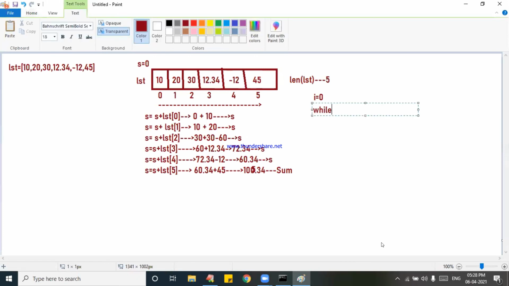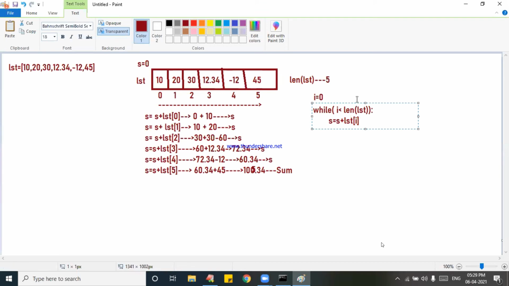While I is less than LEN of LST. With indentation, I will write S is equal to S plus LST of I.